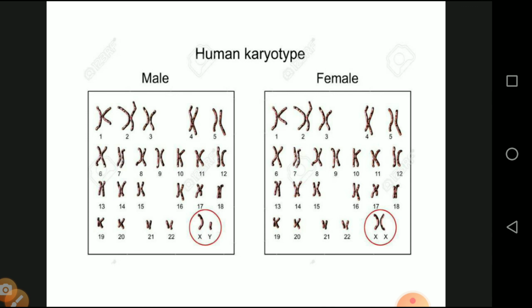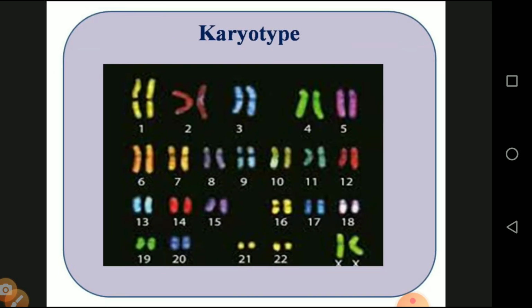Then this is the human karyotypic chromosome. The 22 pairs of chromosome have no changes in both male and female, but only the 23rd chromosome changes. The male consists of X, Y and the female consists of X, X, which is given in this diagram. And another important topic we are seeing is the karyotype. Karyotype is the arrangement of genes in the chromosomes in various positions, various loci, with various kinds of function, development of the somatic cell, and generation of the offspring.